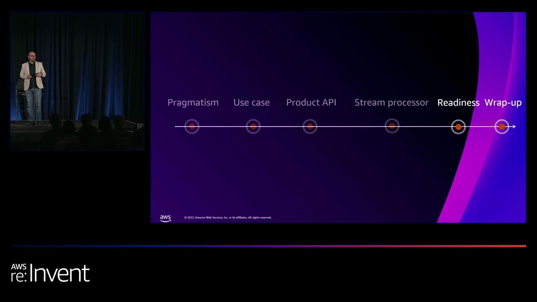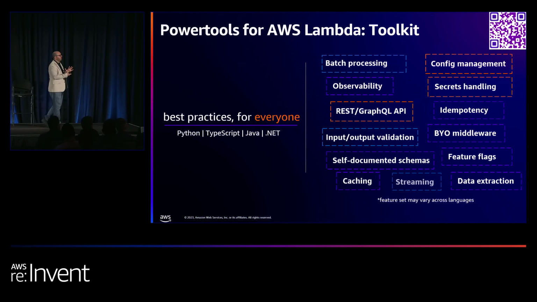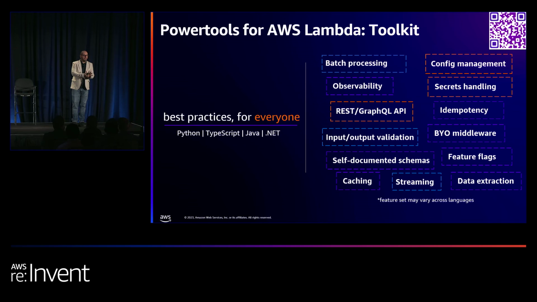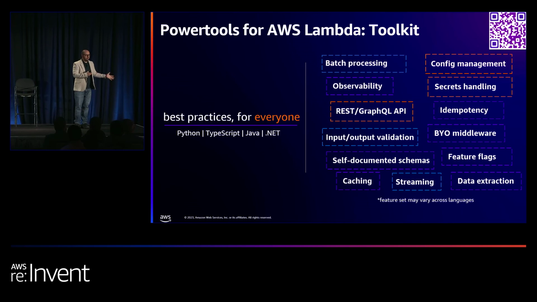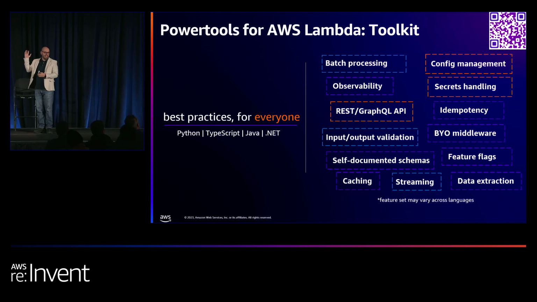Okay, let's go into production now, getting close to the end. You saw us talking a lot about Power Tools if you never heard of it before. We couldn't show you all the code in the production part because it's a lot of code. It would be difficult for you to see and go through. But there are over 100 lines of these things being used in the GitHub, which I will show you.